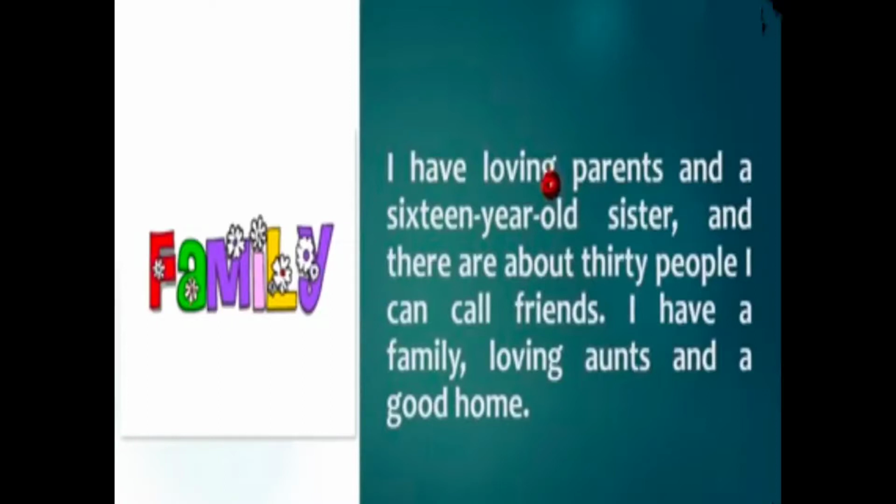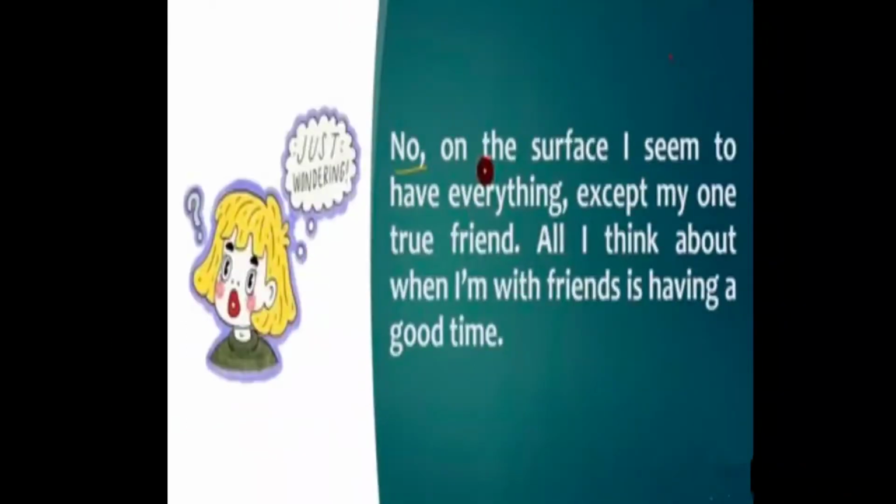So, actually this depicts a clear picture of a happy family. This passage depicts a clear picture of her family, but the one thing that lacks in her life is the presence of a true friend with whom she can share everything. So that's why this thought came to her mind that she should start writing a diary.